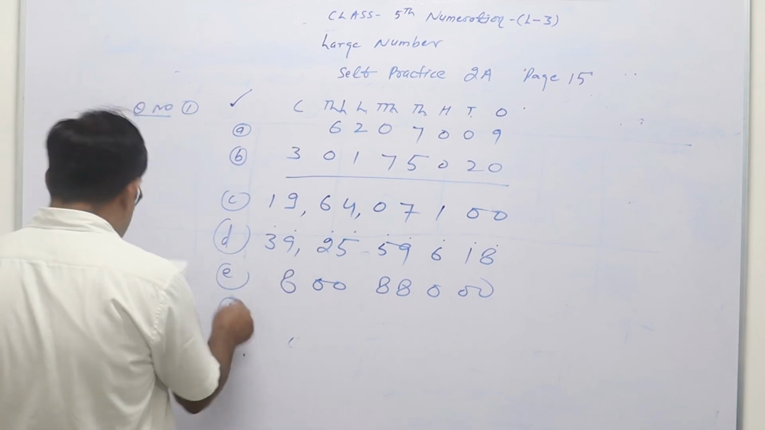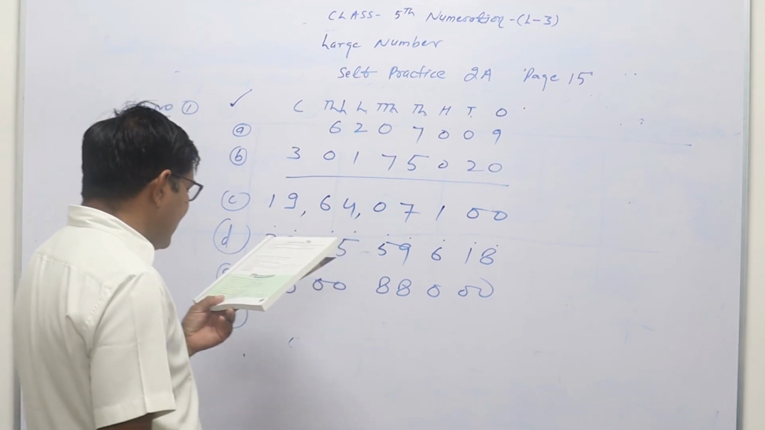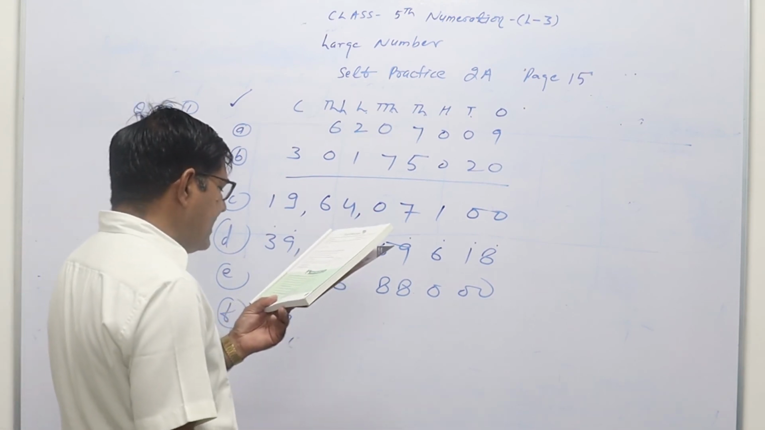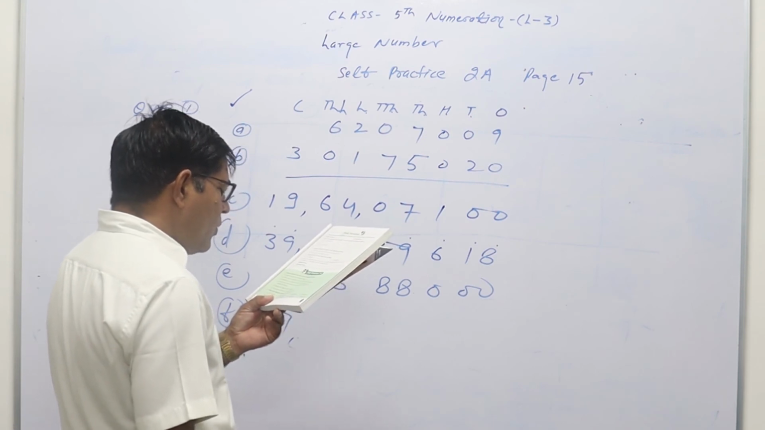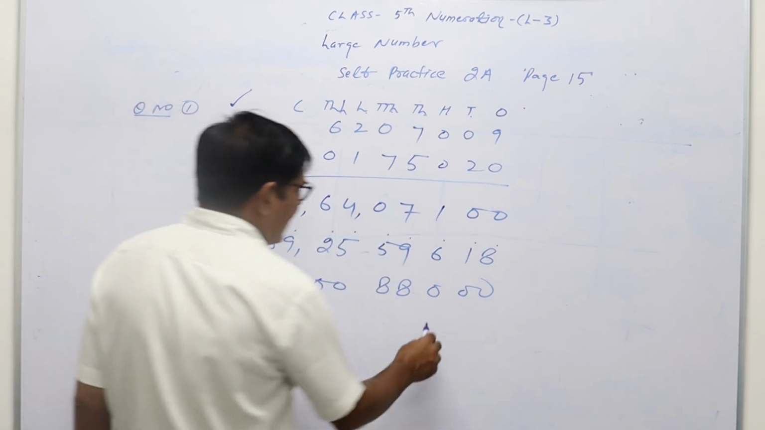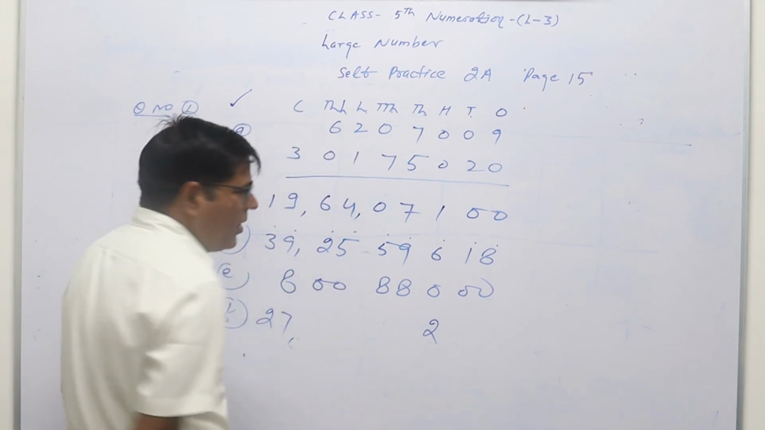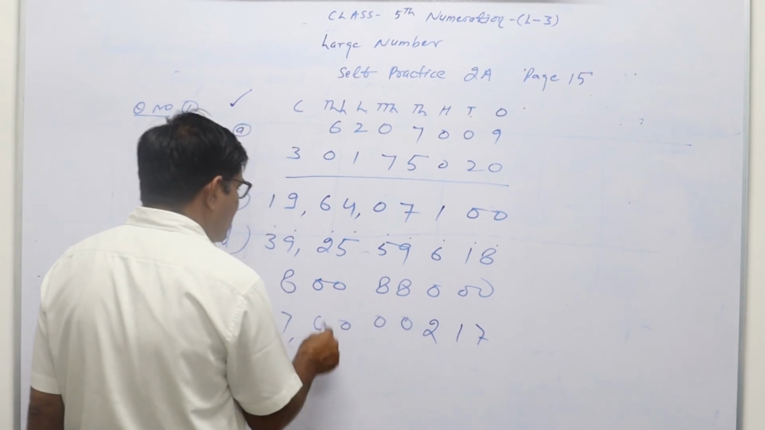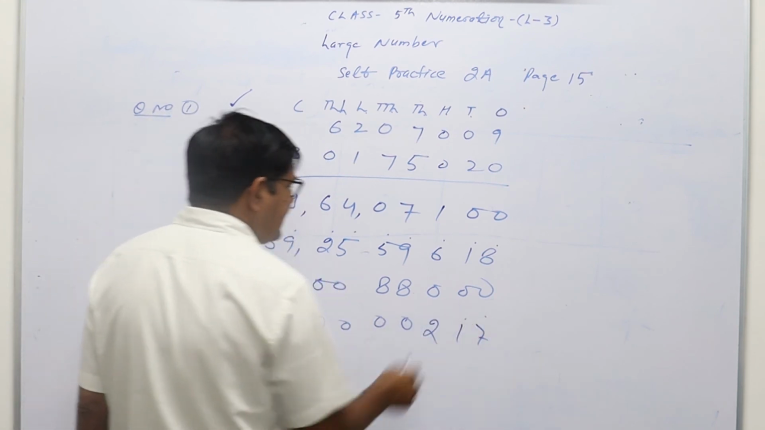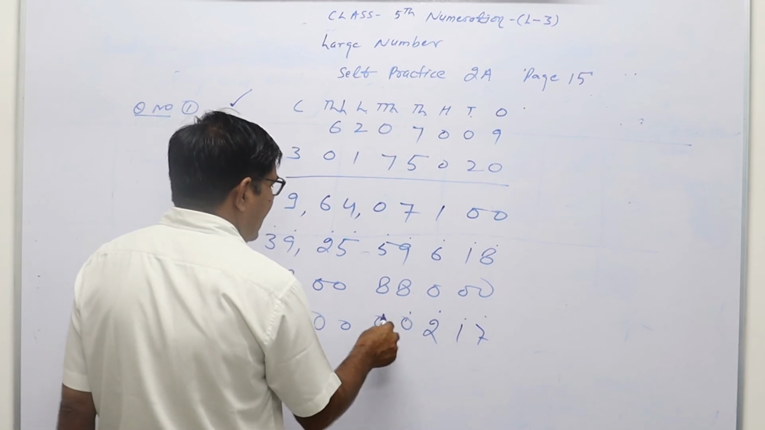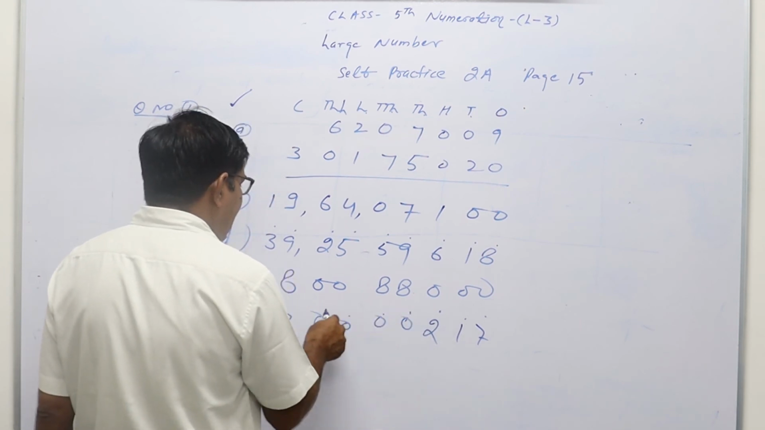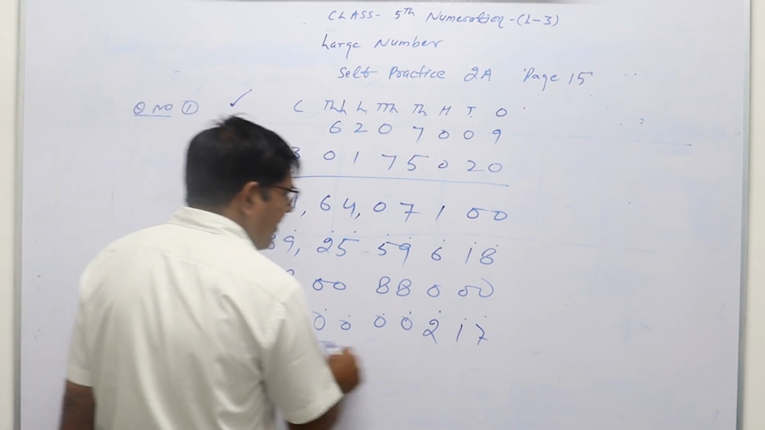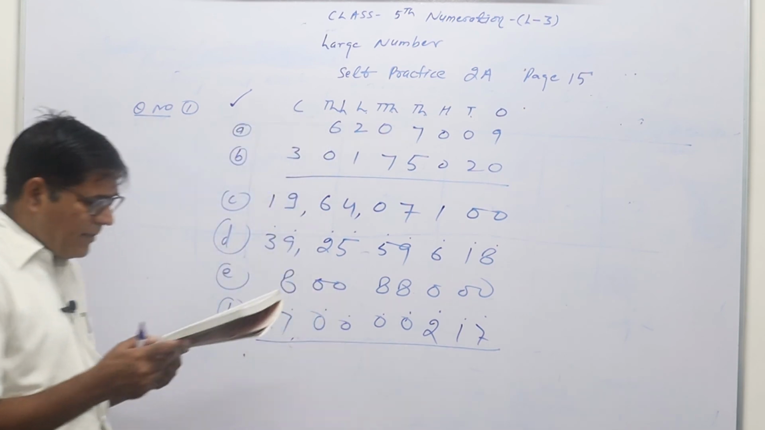Then last, F: 27 crore. 27 means it will be two digits, 27 crore, and 217. So at the hundreds place we write 2, then 17, and the remaining places will be 0, 0, 0. Now you can count ones, tens, hundreds, thousands, ten thousands, then lakh, ten lakh, then crore, and ten crore. So 27 crore 217. This is your question number 1.